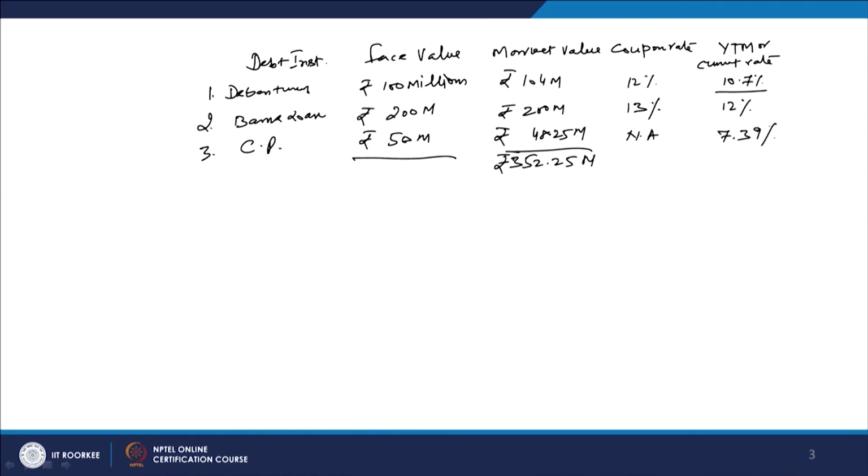Now, for calculating the average cost of capital, we take the sum of all these three. We are not calling it the weighted average cost of capital. Weighted average cost of capital is the one used when capital comes from different sources, both internal and external.